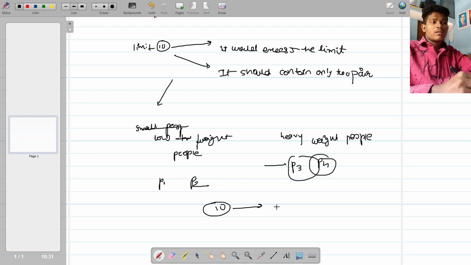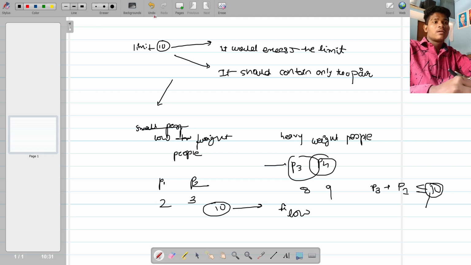If the low weight people are 2 and 3, and the heavyweight people are 8 and 9, and we take P3 plus P1, it equals 10, which is the limit.